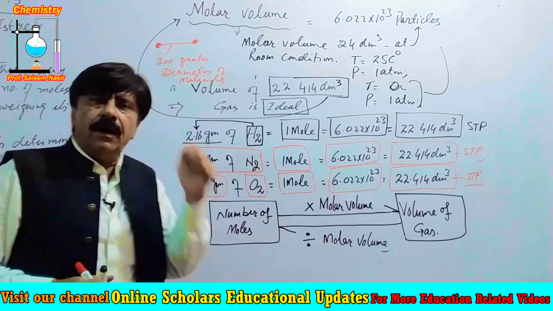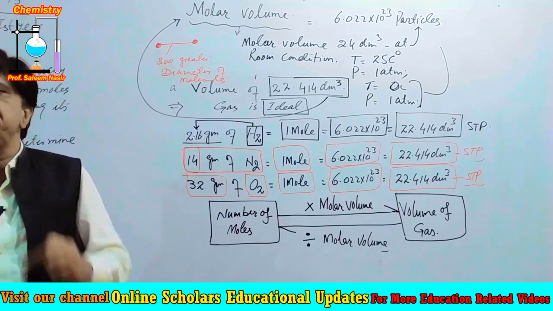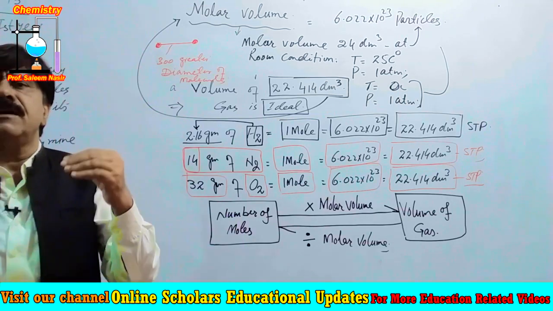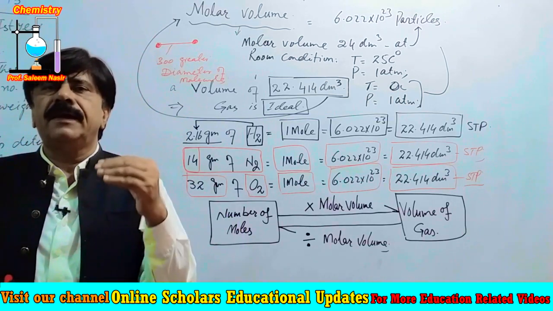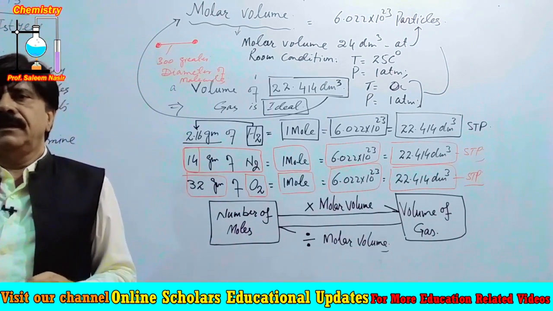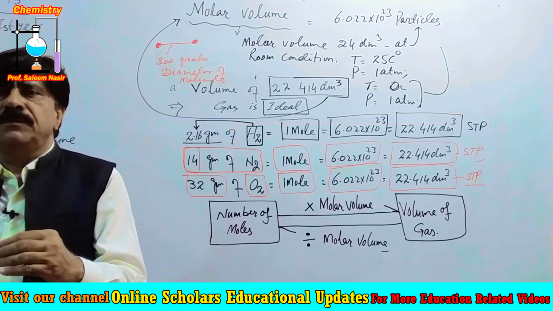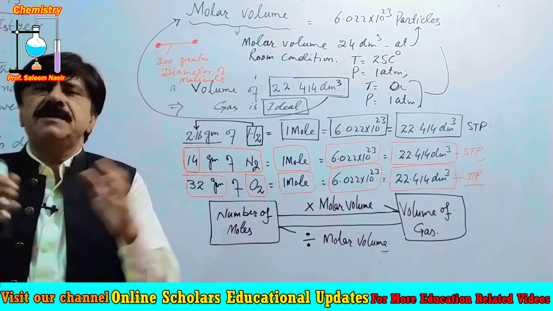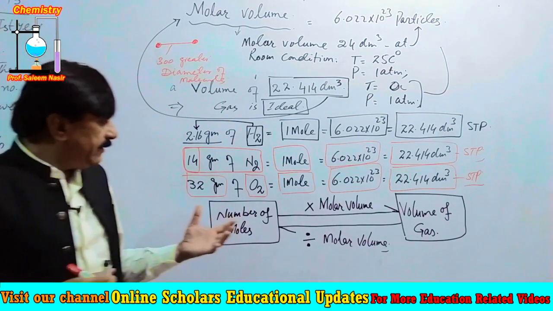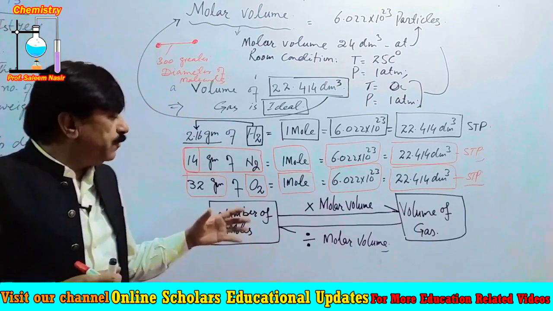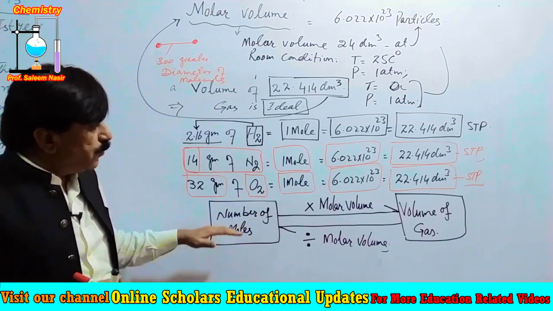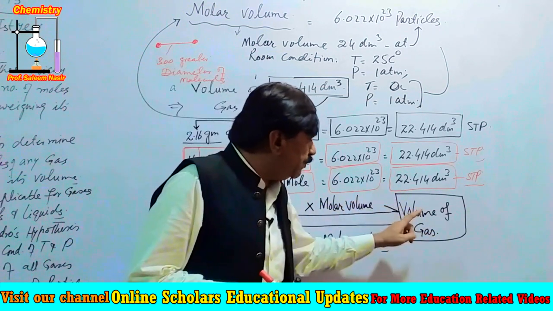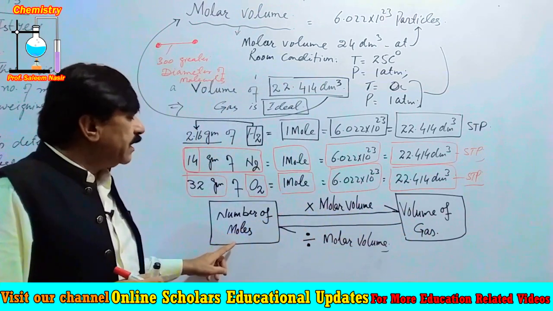Now we will come back to our initial point that chemists determine the number of moles by measuring the gas volumes, or the gaseous volume can be found from the number of moles. That relationship can be solved by this relation. We can find the number of moles from the volume of the gas, and we can also find the volume of the gas from the number of moles.